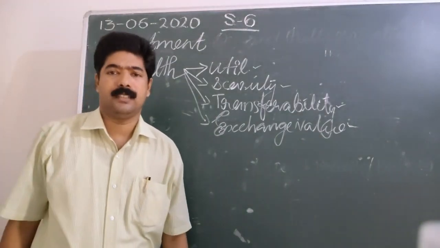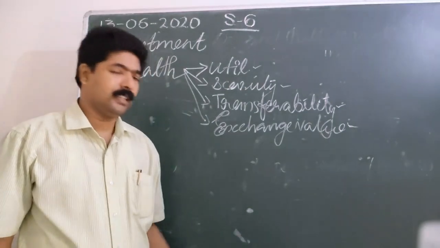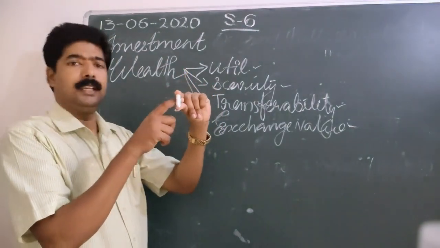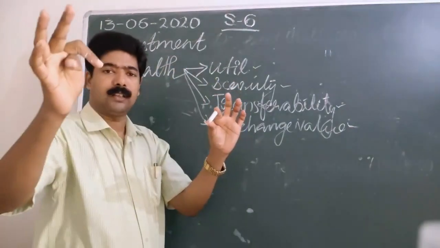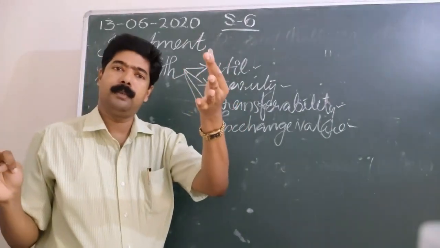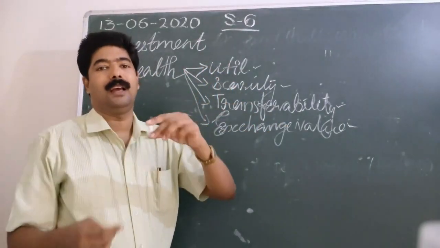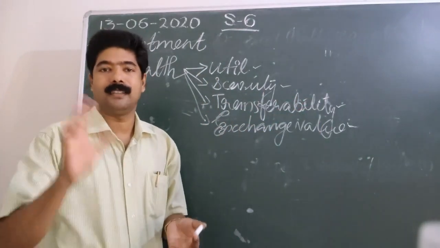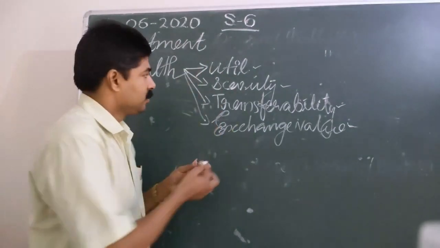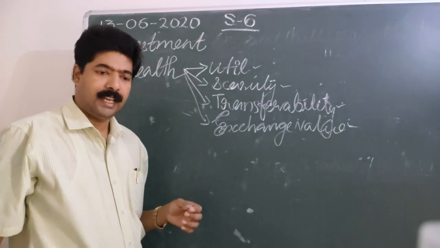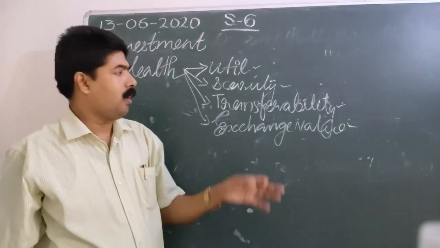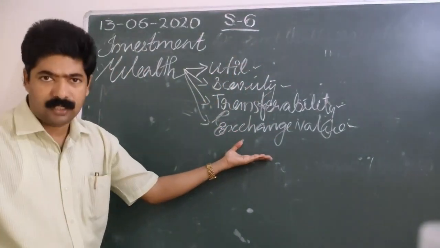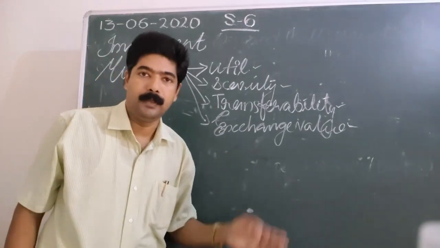So you cannot say everything is wealth. A simple bottle or a simple chalk piece cannot be said to be wealth, because it may have utility, and scarcity is also correct, and the ownership can be transferred, but there is no exchange value. You give the chalk piece and you won't get any kilos of rice or any cola or Pepsi. No exchange value, because it's good for nothing. So these three things are followed, but not the fourth. Wealth refers to the stock of all such assets, once they follow these four characteristics. You may keep this in mind.